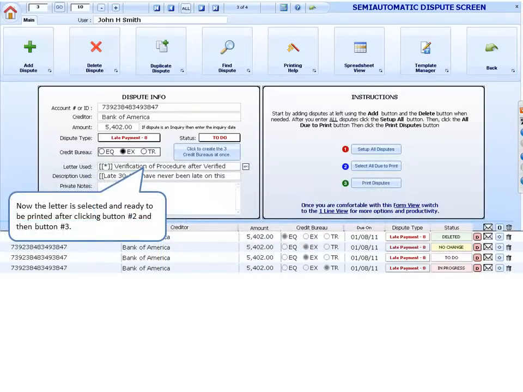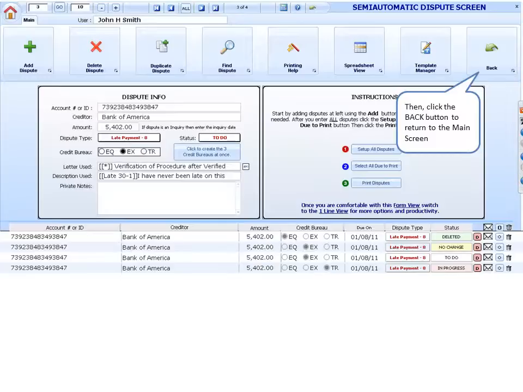Now the letter is selected and ready to be printed after clicking button number 2 and then button number 3. Then click the back button to return to the main screen.